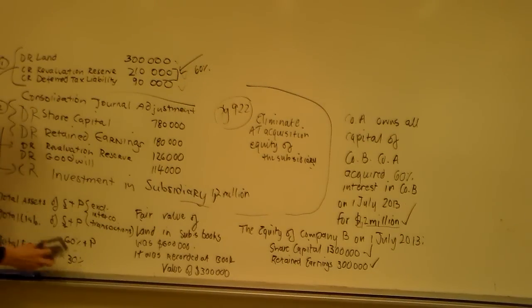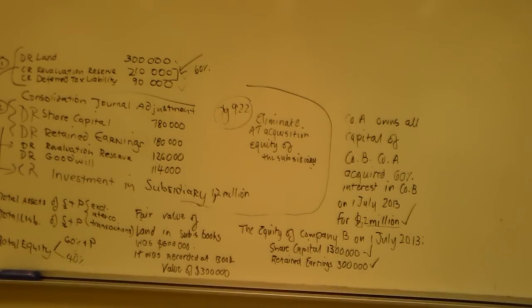Golly, I'm really on the ball today. I'm thinking tax rate, aren't I? So total equity, we show 60% of the subsidiary plus the parent, and we show the non-controlling interest separately.